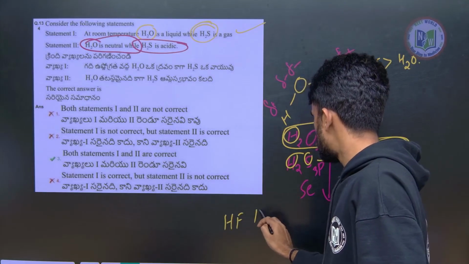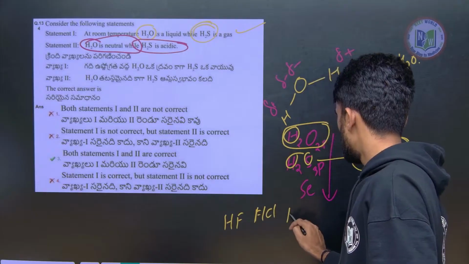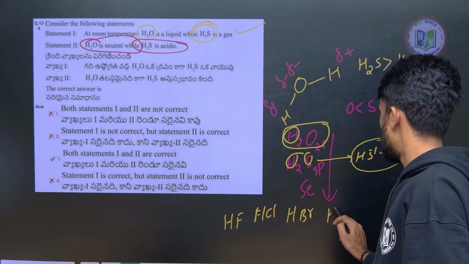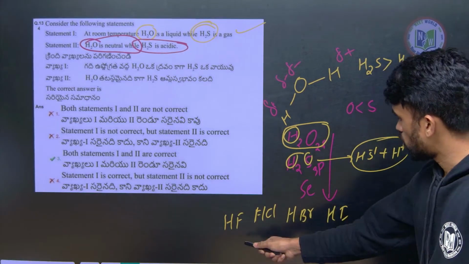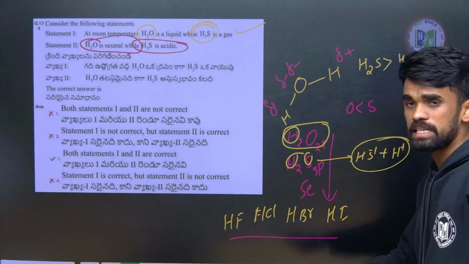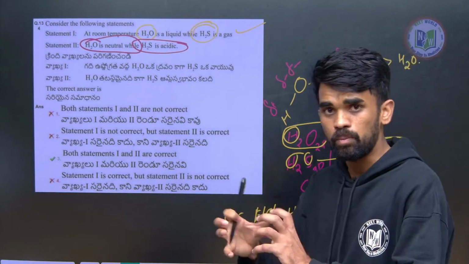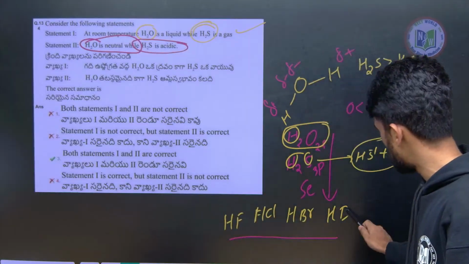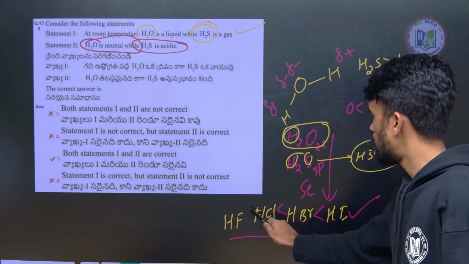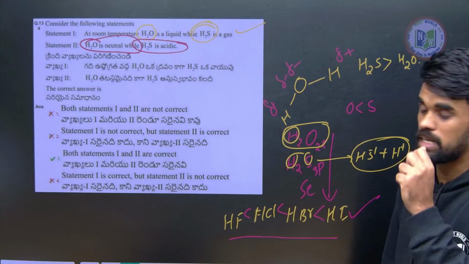HF, HCl, HBr, HI. So which is more acidic? Down the group, the halide size increases, therefore the bond becomes weaker, therefore HI is a stronger acid than the other elements. So down the group, acidic nature increases.